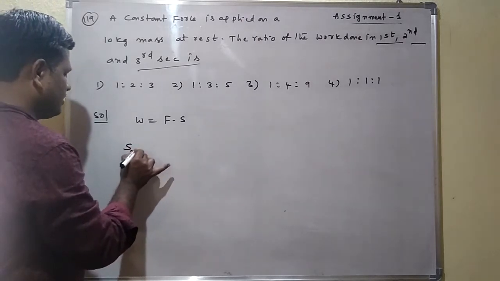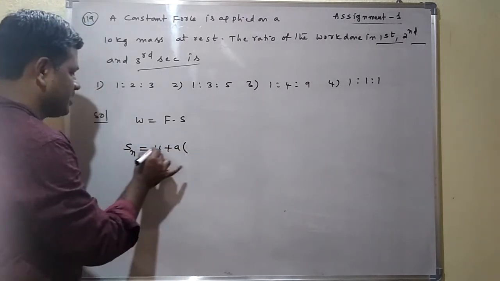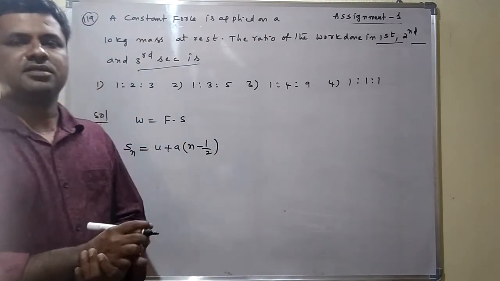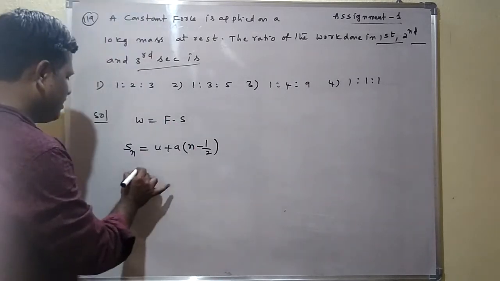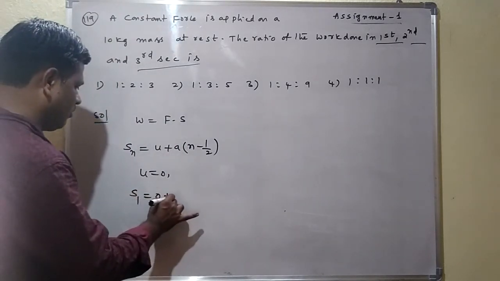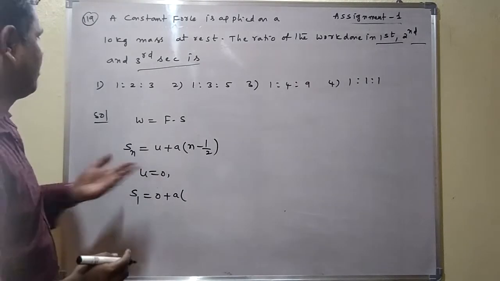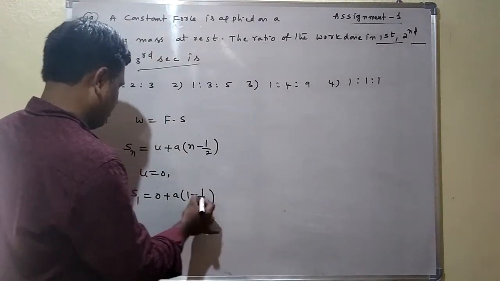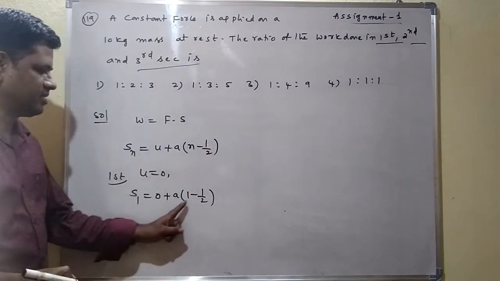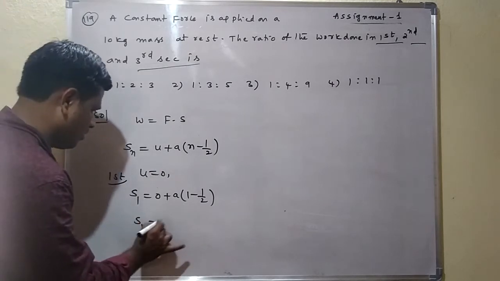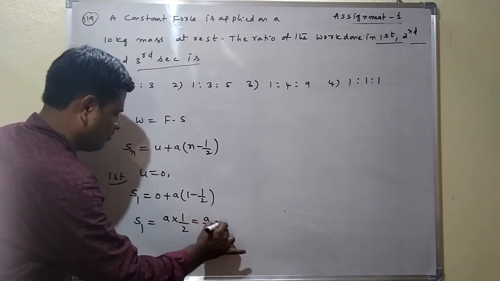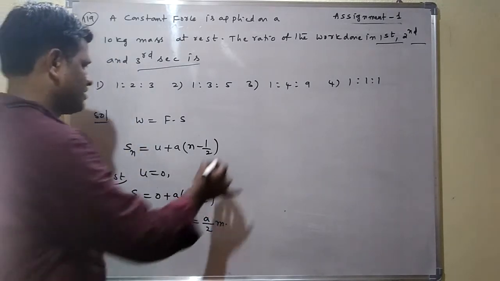Here distance covered in nth second formula according to kinematics, Sn is equal to u plus a into n minus half. Already I discussed these equations. Here initial velocity u equal to 0. Distance covered in first second, S1 is equal to 0 plus a into 1 minus half. So S1 is equal to 1 minus half, which is half. We are getting a into 1 by 2 is equal to a by 2 meters. This is distance covered in first second.